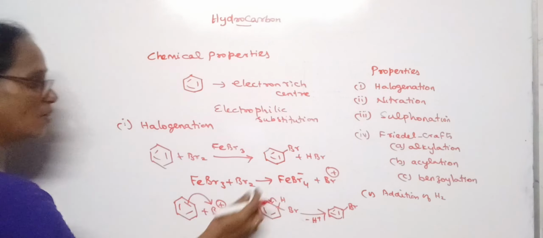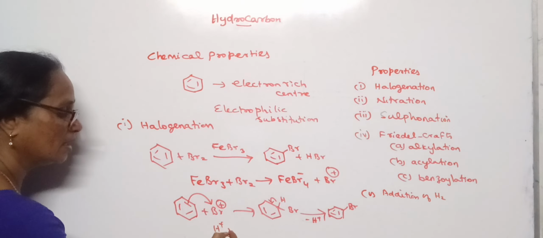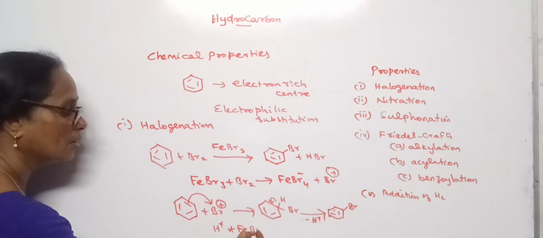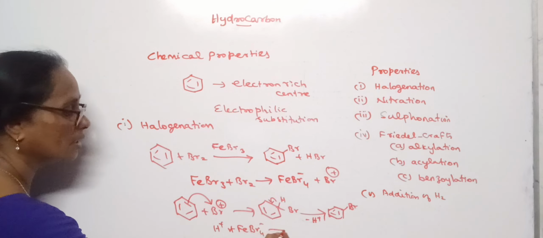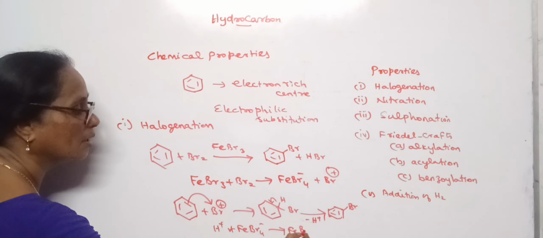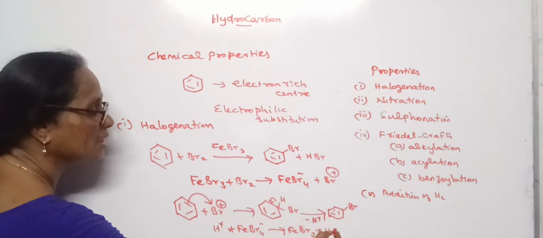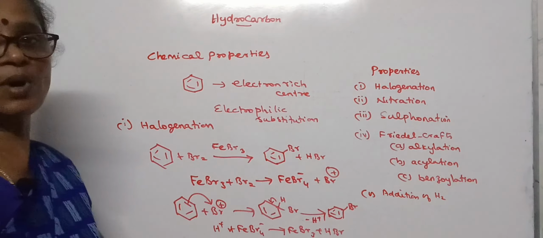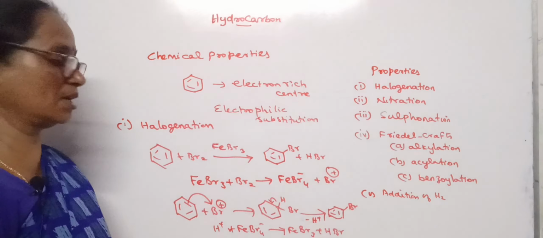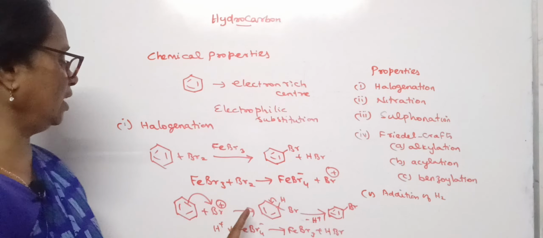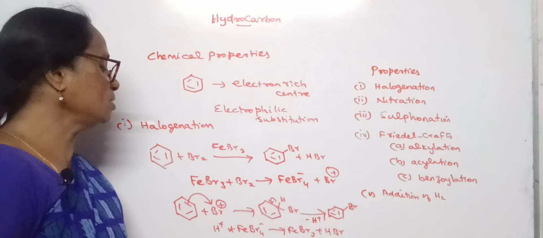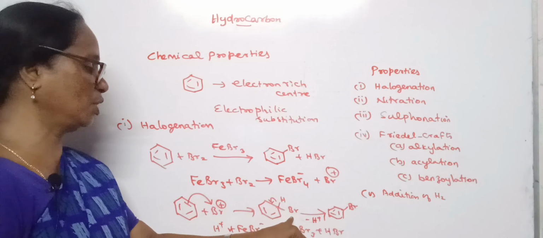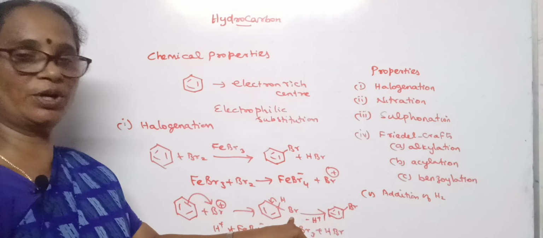The H plus formed combines with FeBr4 minus and gives FeBr3 plus HBr. This is the mechanism of the reaction. It is not necessary to explain all the resonating structures. We have to say how the hydrogen is substituted by the bromonium group.